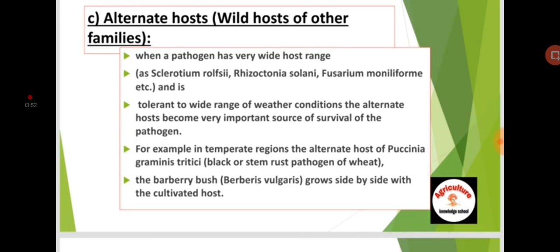For example, in temperate regions, the alternate host of Puccinia graminis tritici, the black or stem rust pathogen of wheat, the barberry bush, Berberis vulgaris, grows side by side with the cultivated host.